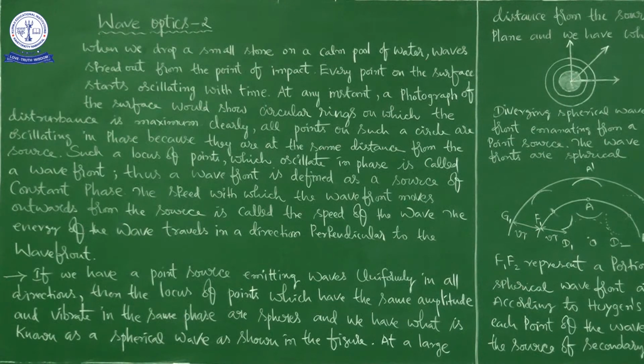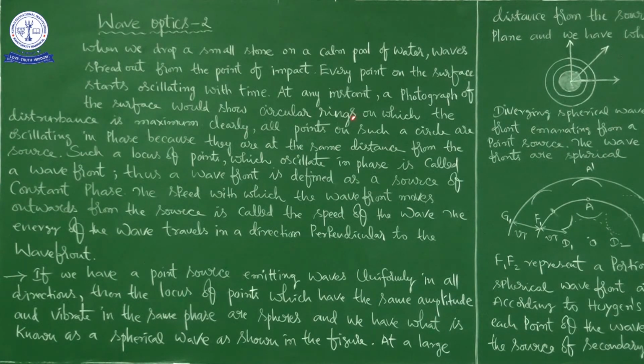In continuation to that, now we are going to discuss Huygens principle. Listen carefully. See this. When we drop a small stone on a calm pool of water, waves spread out from the point of impact. Every point on the surface starts oscillating with time.